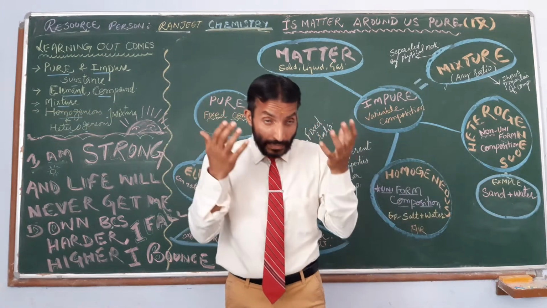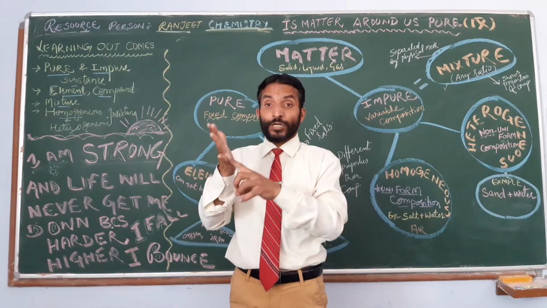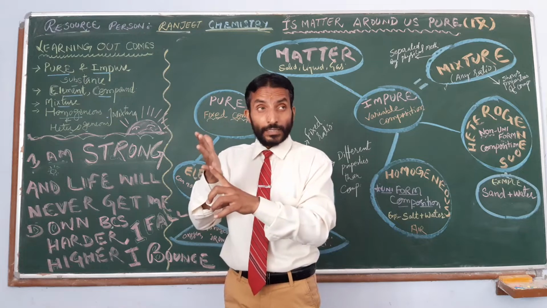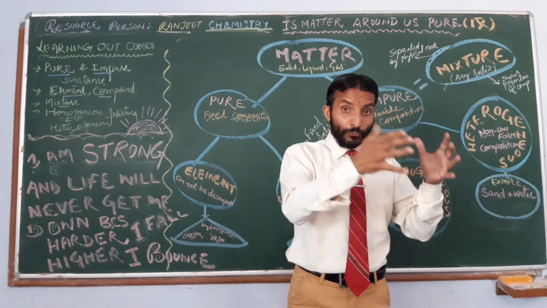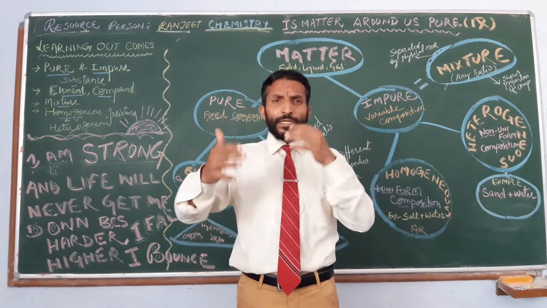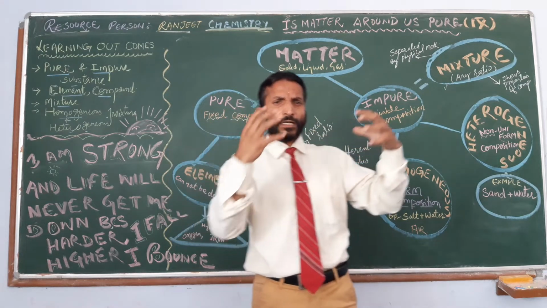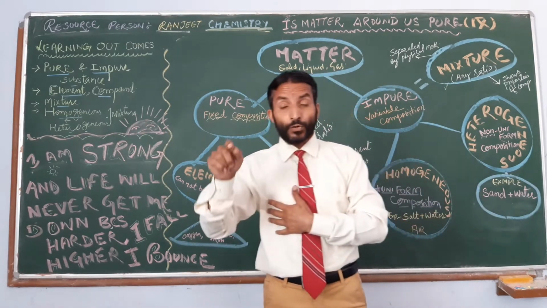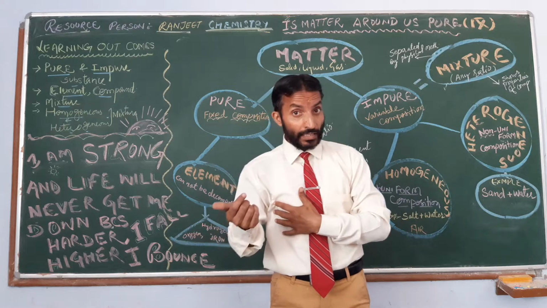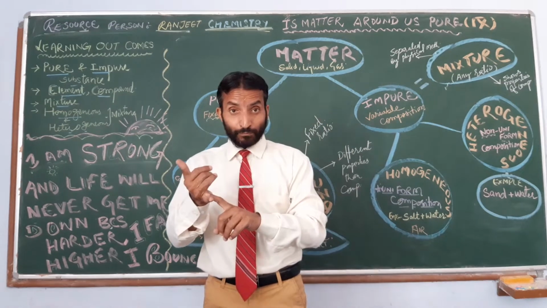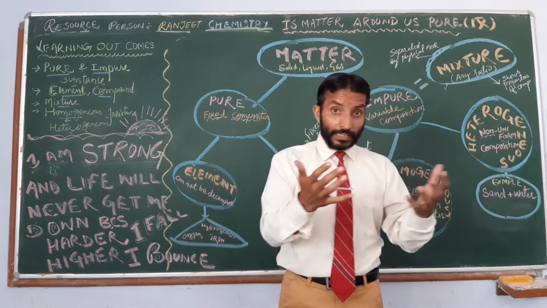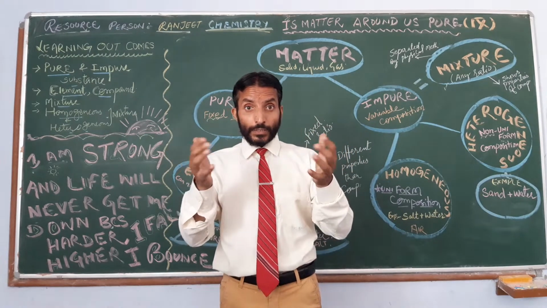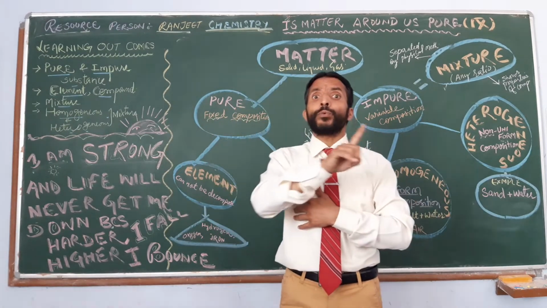In your pure ghee, there is protein, there is water, there is oil, fats, right? So it is a mixing of different components, so it is not pure chemically. Same is milk. In milk we have water, protein, vitamins, minerals, so many things. So it is not pure chemically.